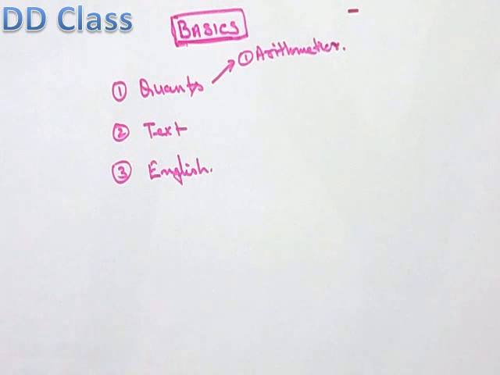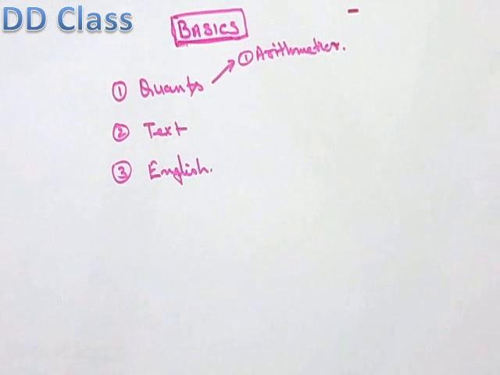So we will discuss things in a very DD style, I mean in a different way, to get the maximum knowledge with minimum effort, and make it very near to our perception.